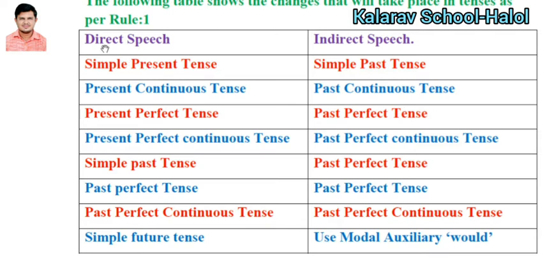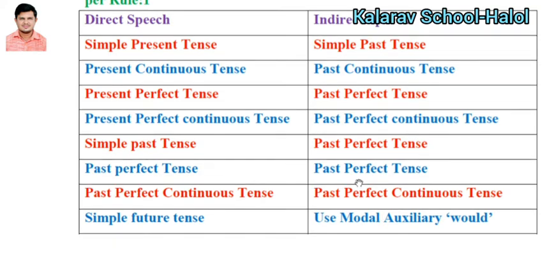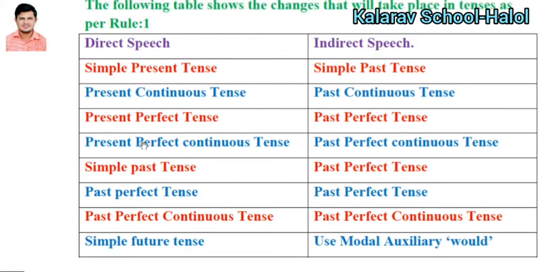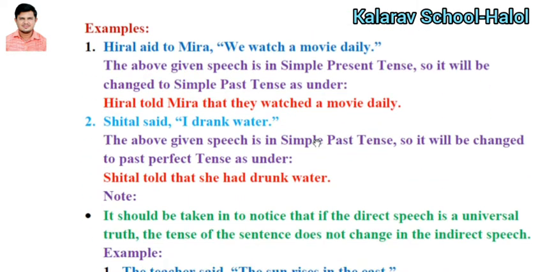Simple thing: if the direct speech is in the present form, it turns into the past form. If it is already in the past perfect, the past perfect remains the past perfect. So you have to learn this table if you want to go through indirect speech correctly. Now here an example is given.